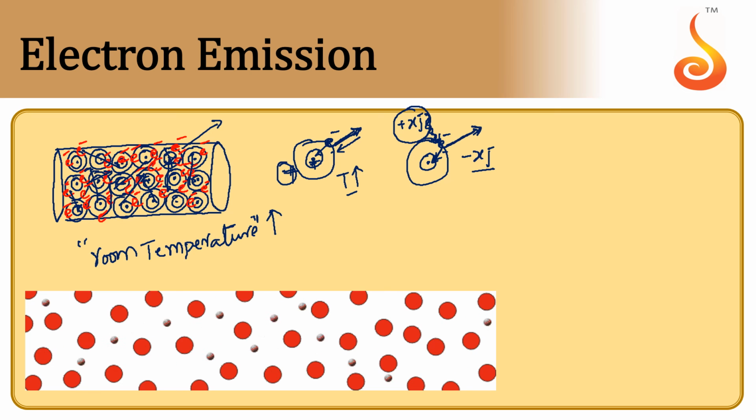So work function can be defined as the minimum amount of energy required by an electron to just escape from the metal surface. Whatever the minimum amount of energy required to come out of a metal surface is called the work function, and the process of removing that electron is called electron emission.